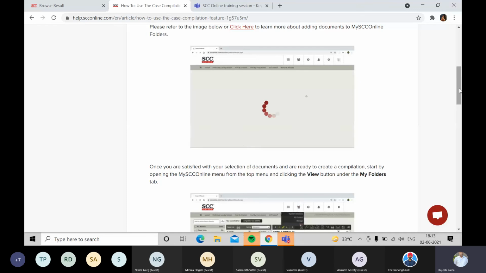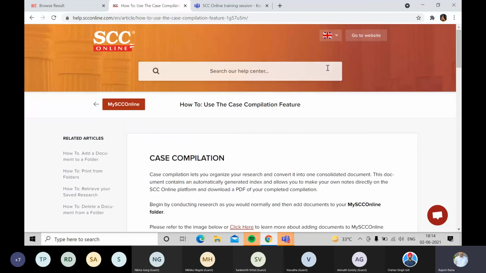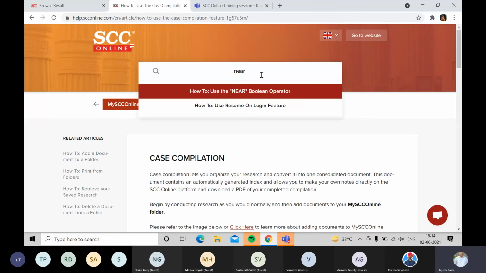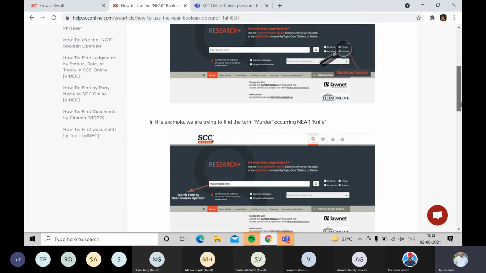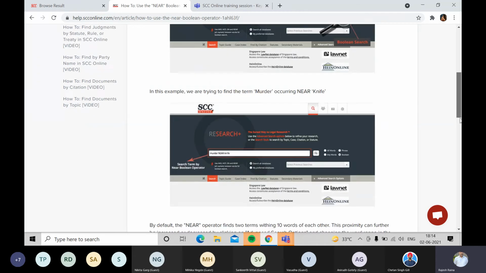Then, if you have anything else, because the frequently read articles were a handful, 4 or 5, beyond that there could be queries. So I can enter a search in this search area over here. Say, for example, I want to know more about the near operator. I'll type that. It will give me a suggestion, and again it will explain it with an example.